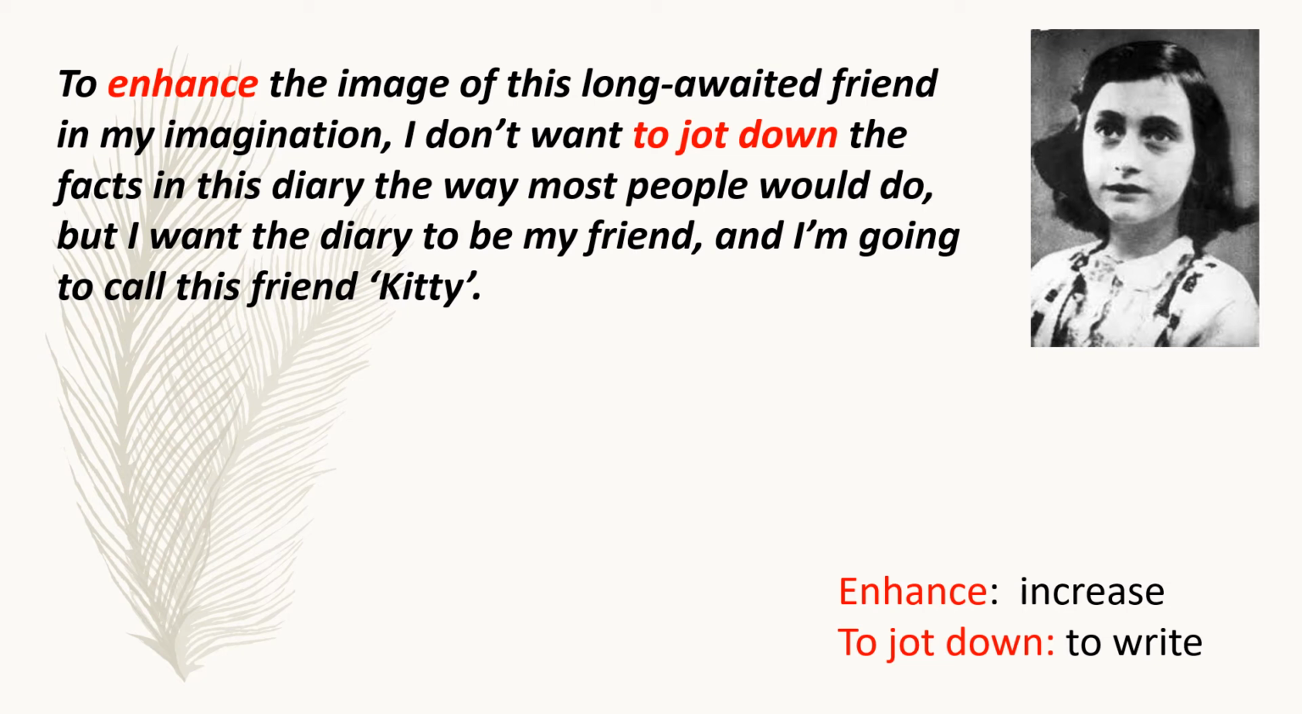So the writer tells us that I was waiting for a true friend for a long time. Now my imagination of a true friend is going to take place in reality in the form of a diary. So here I don't want to write down everything in a formal manner that is done by most of the people. Here I want to make my diary my friend, my best friend. So first of all I will give my diary a name, and then she names the diary Kitty.